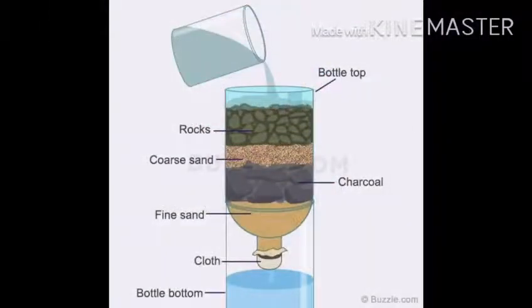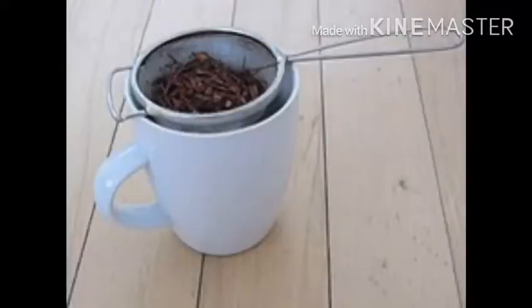You just have to pour dirty water into the bottle, and after a while, as you have just seen, a cotton cloth is covered over the mouth of the bottle. At the bottom you can see the clear water. From the top it's dirty water, but down below it has become clean water. So this is also one kind of filtration. And here the strainer is a small filtration form where you can filter tea leaves from the tea very easily.